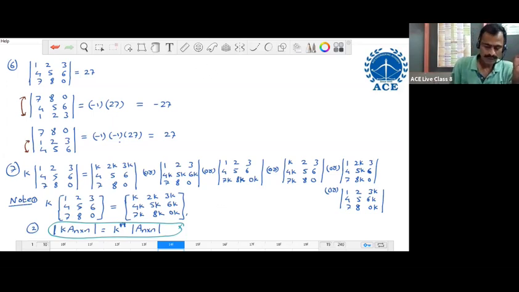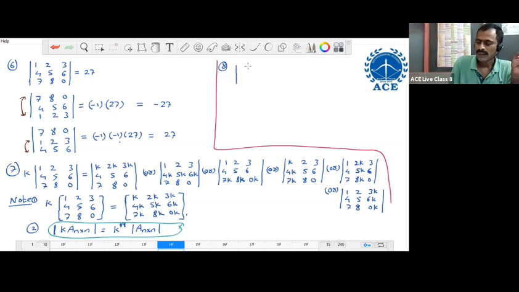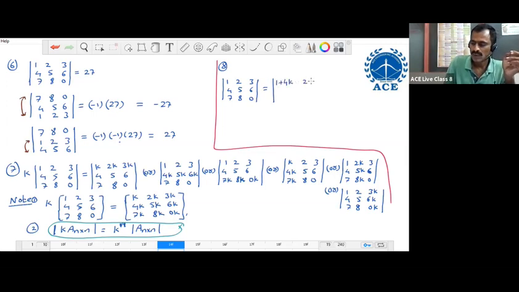Next, property number 8. Eighth property. 1, 2, 3, 4, 5, 6, 7, 8, 0 equal to 1 plus 4K, 2 plus 5K, 3 plus 6K, 4, 5, 6, 7, 8, 0.